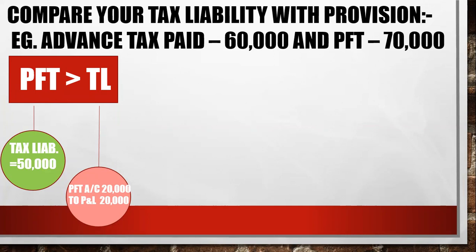While creating a PFT from the profit and loss account, if you find that there is an excess balance in PFT, you transfer it again to the profit and loss account. So the entry will be PFT account debit 20,000 to PNL. I'm transferring the excess balance of PFT. Clear that? This was my first case.